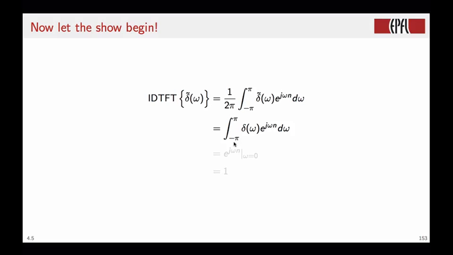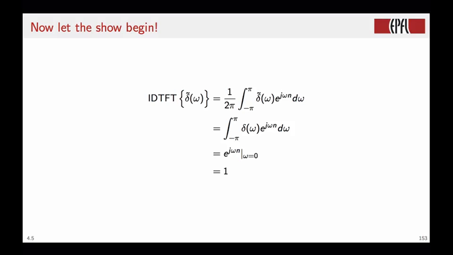Then we are integrating only between minus π and π. In this interval we only have one pulse, so we can remove the implicit periodization. And then, because of the shifting property of the delta functional, this integral will be just the value of this function of the real valued variable omega in 0, because this delta is centered in 0. And so the value of e to the j omega n for omega equal to 0 is equal to 1.